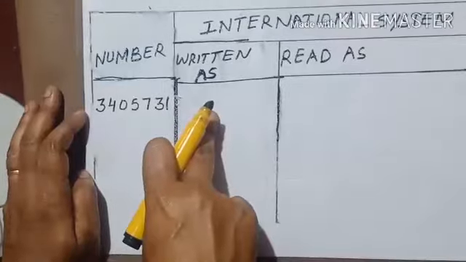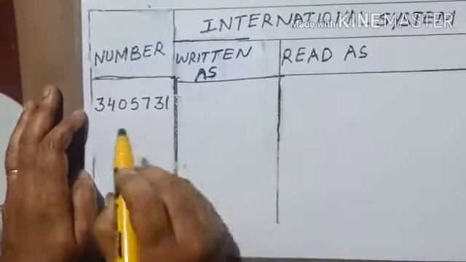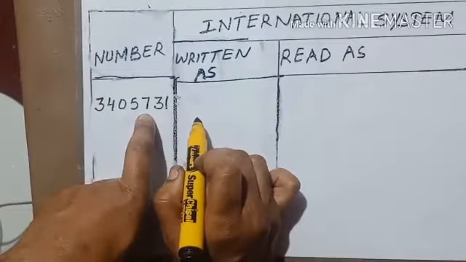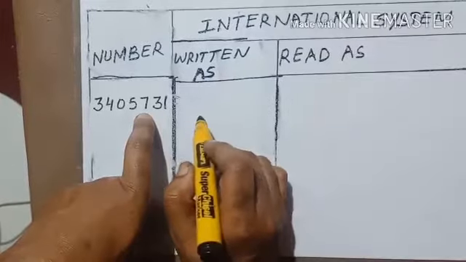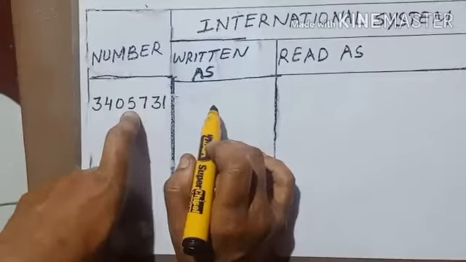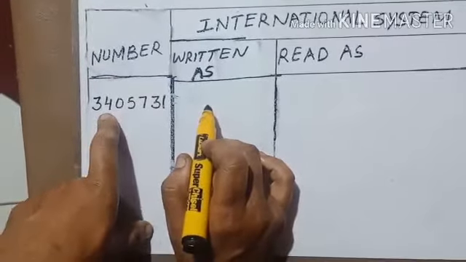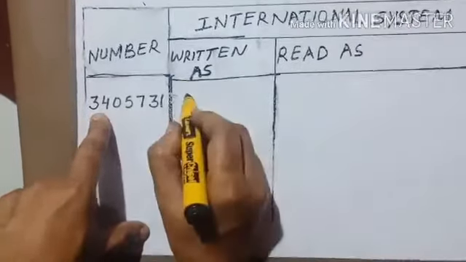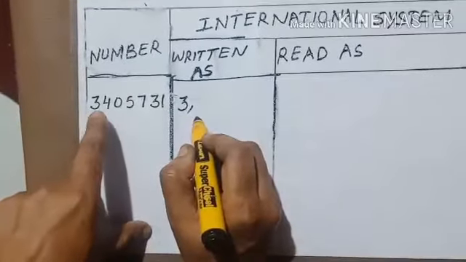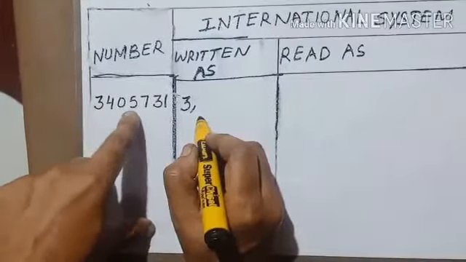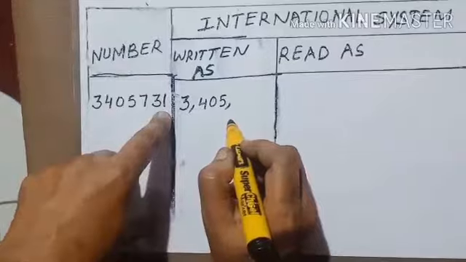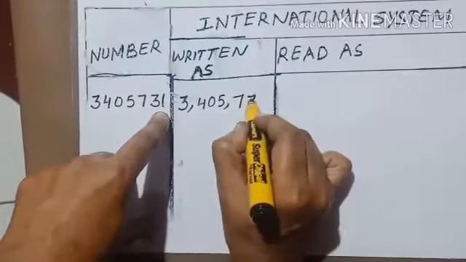So with commas you have to start here. How do you write with commas? First start from the ones place: ones, tens, hundreds. After 3 digits you have to put a comma. Then thousands, 10,000s, 100,000s, and then again you have to put a comma. So after the 3, which comes in the millions place, put a comma. 405 comes in the thousands place, so after that put a comma. Then 731 comes in the ones place. So we write like this.